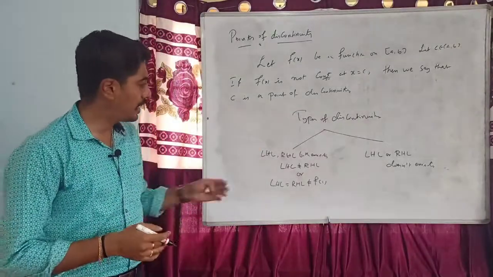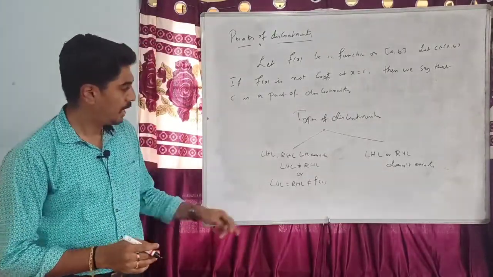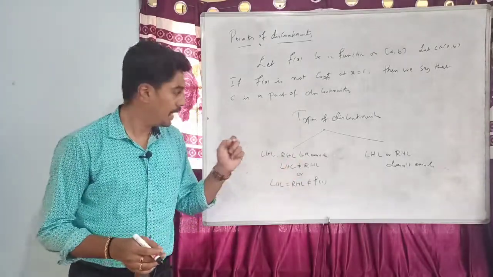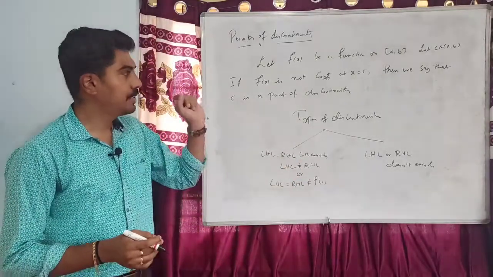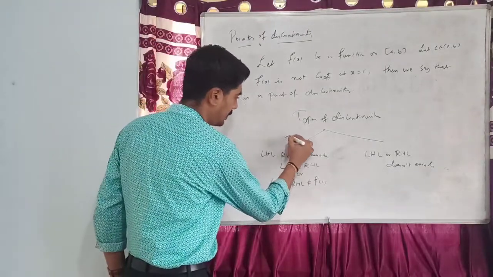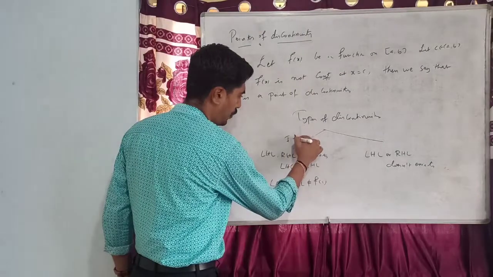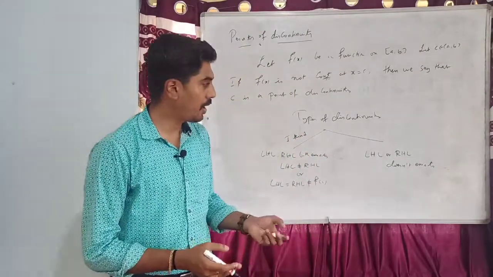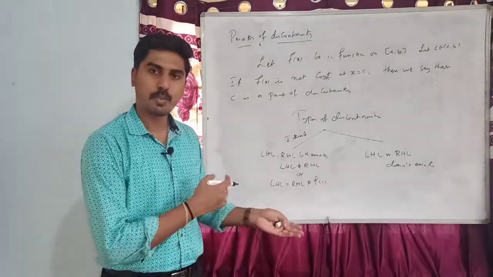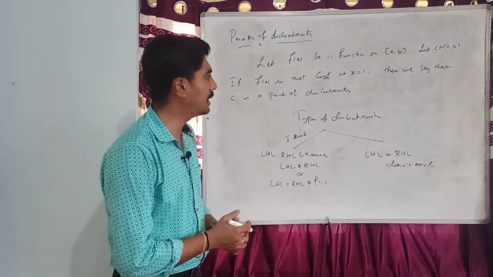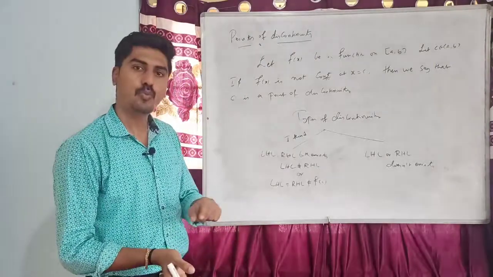If LHL and RHL both exist, either they are not equal or equal to each other but not equal to f of c, then we say that c is a discontinuity of first kind. This is discontinuity of first kind. If LHL or RHL, either one of them does not exist or both do not exist, then we say that the discontinuity is of second kind.